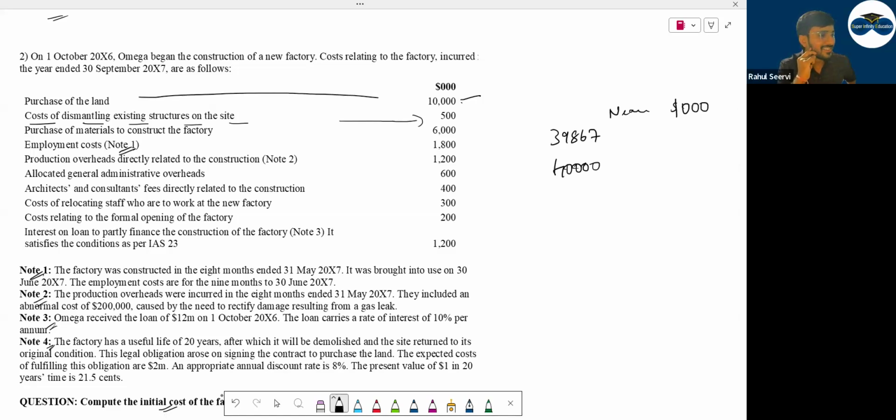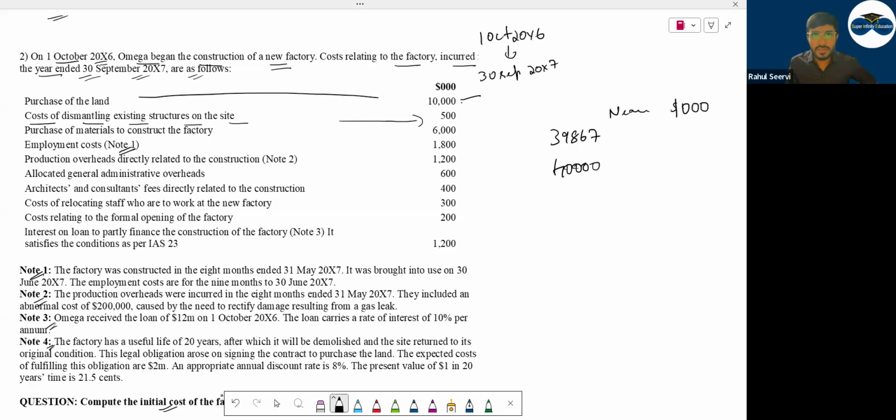व्हाट अबाउट अदर्स? क्या बोल रहा है कंपनी? On 1st October 2006 Omega began the construction of a new factory. Omega company wants to do what? Construct a new factory. Costs relating to the factory incurred in the year ended 30th September are as follows. What is the year end here? Beginning 1st October 2006 till 30th September 2007.